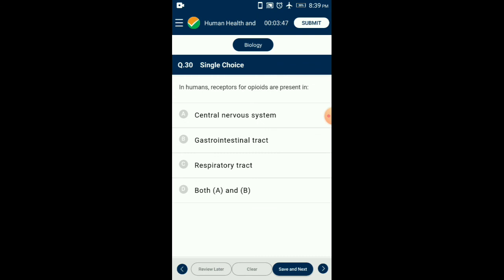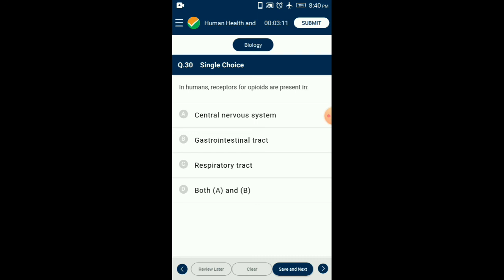Question number 30. Human receptors for opioids are present in. Opioids are the narcotic drugs which bind to the specific opioid receptor present in our central nervous system and gastrointestinal tract. Heroin, commonly known as smack, is chemically diacetylmorphine, which is a white, odorless, bitter tasting, crystalline compound.